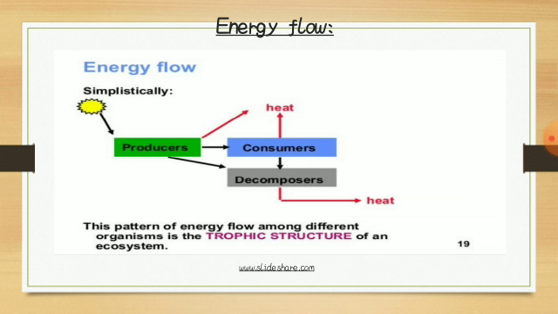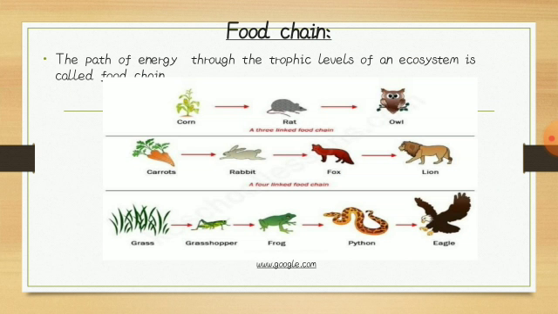Next, energy flow. Energy flow, simplistically: producers take energy from sunlight and release heat, and this energy is taken by consumers and decomposers, and both release heat. This pattern of energy flow among different organisms is the trophic structure of an ecosystem. Next, food chain. The path of energy through the trophic levels of an ecosystem is called a food chain.